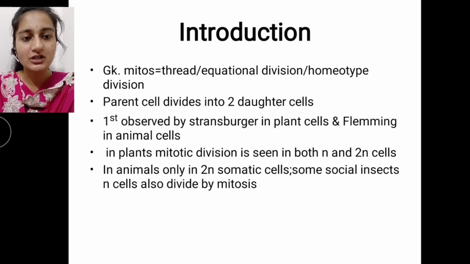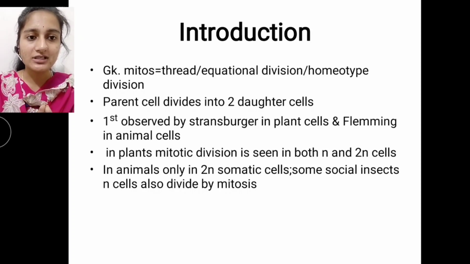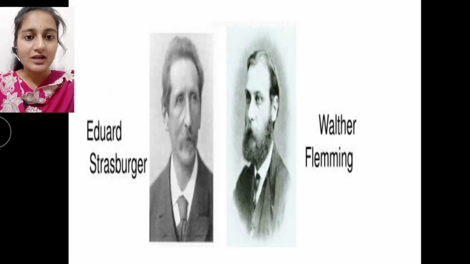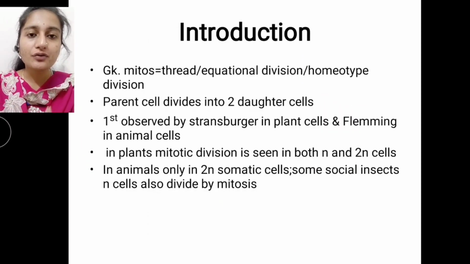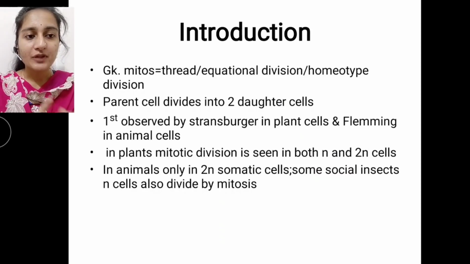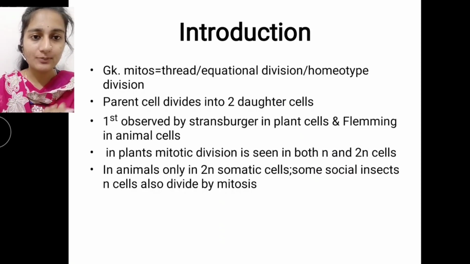Mitosis was first observed by the scientists Strasburger and Fleming. As you have seen here, Edward Strasburger and Walter Fleming. These two were the scientists who observed mitosis. Strasburger observed it in plant cells, whereas Walter Fleming observed mitosis in animal cells.